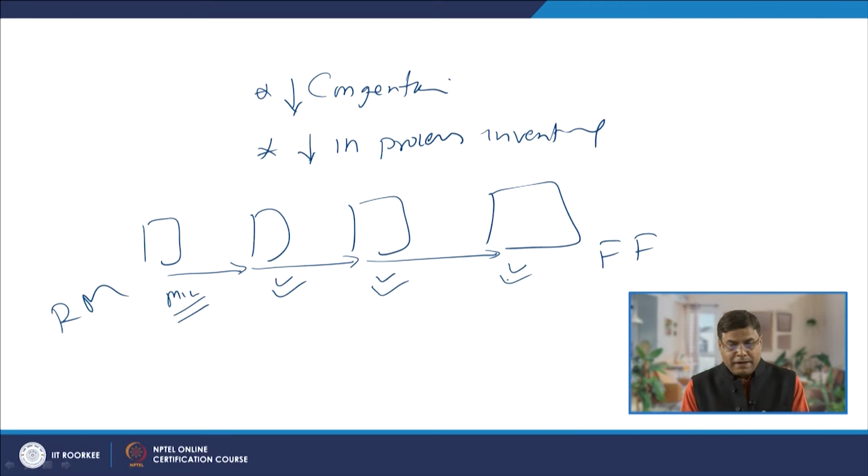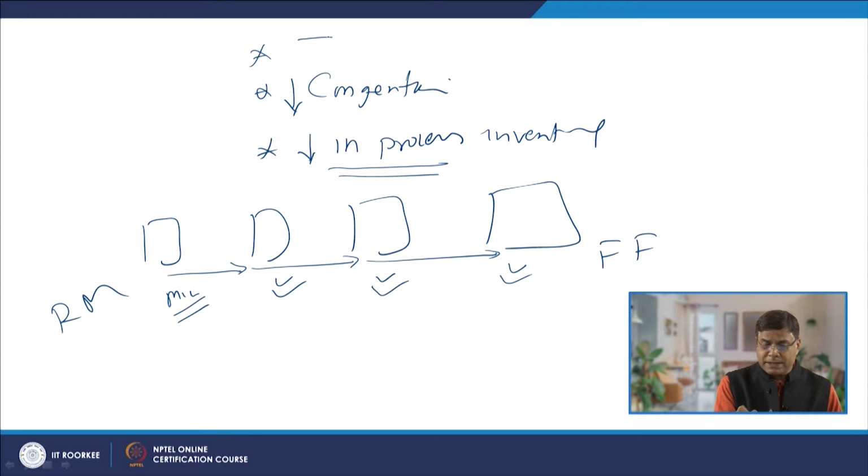So, the amount of material being held up at each of the stages in the course of production is less. This is what is termed in-process inventory, or the number of items in the course of production at any moment of time. One more objective is the throughput.